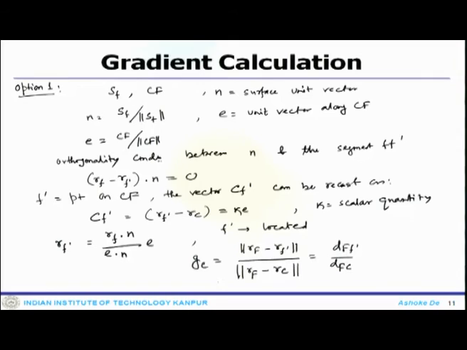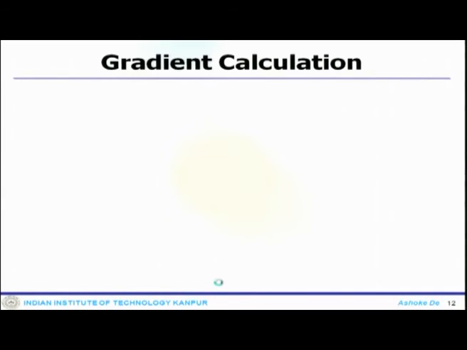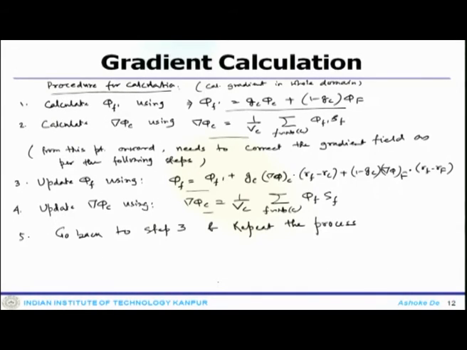In option 1, we do the calculation by finding the exact intersection of F prime. In the first iteration, these are all done.